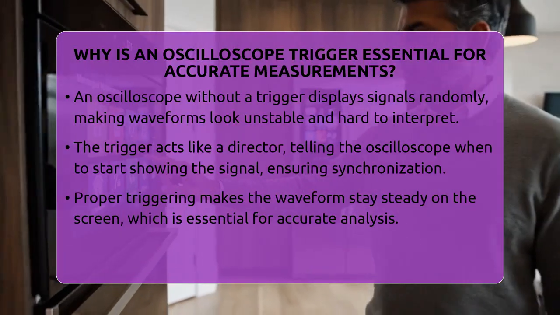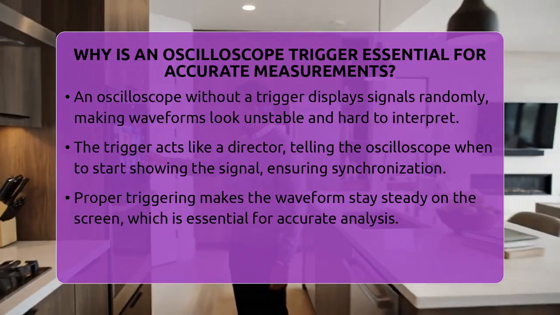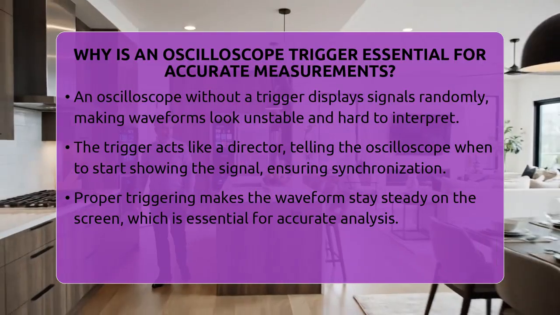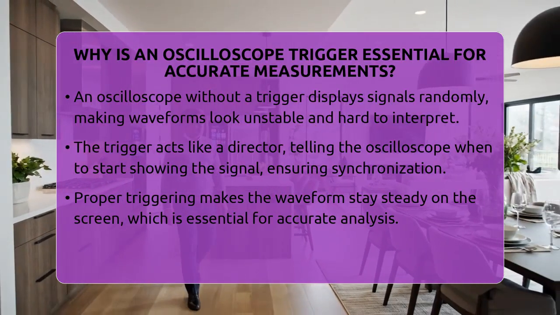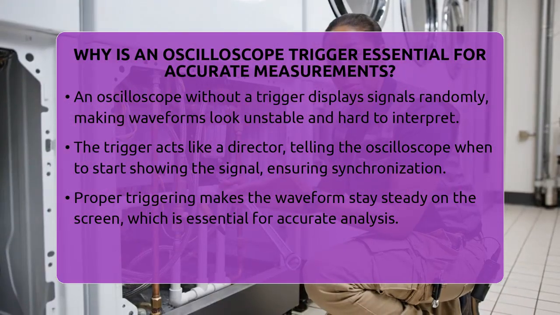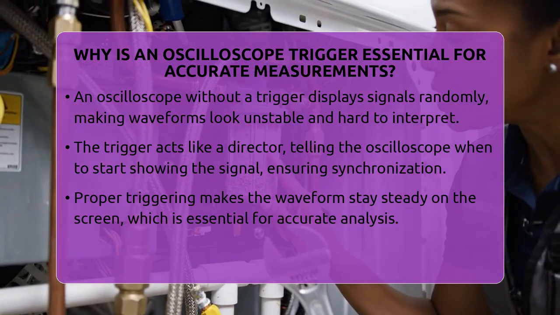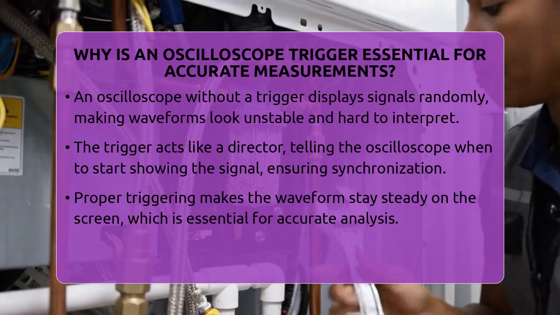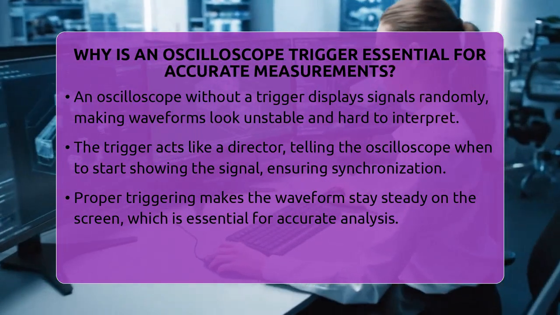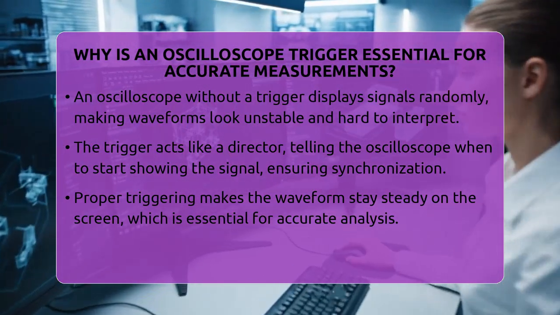Why is an oscilloscope trigger essential for accurate measurements? Imagine trying to watch a movie where the scenes jump around randomly. It would be hard to follow the story, right? That's what happens when an oscilloscope has no trigger. It shows signals at random points, making the waveform look unstable and confusing.